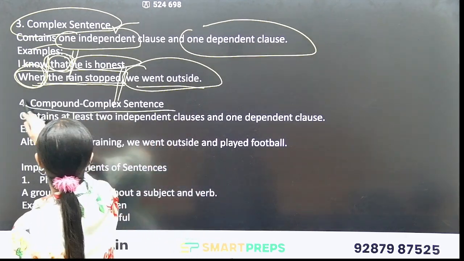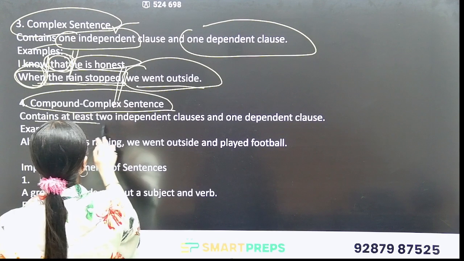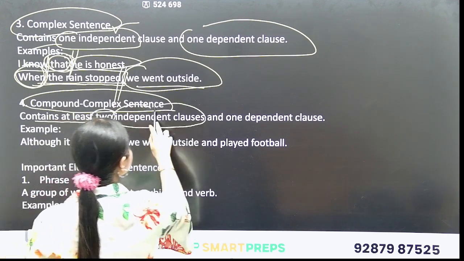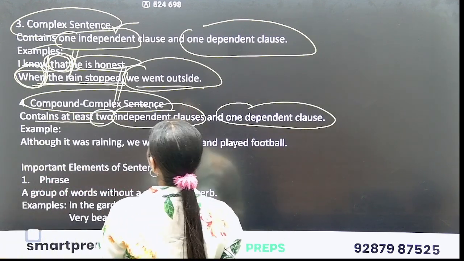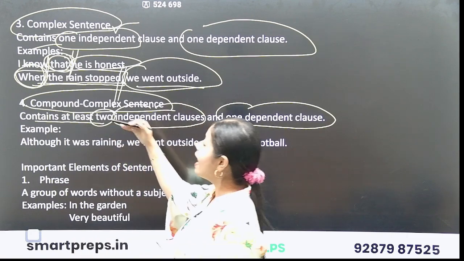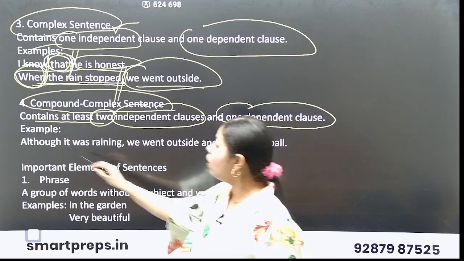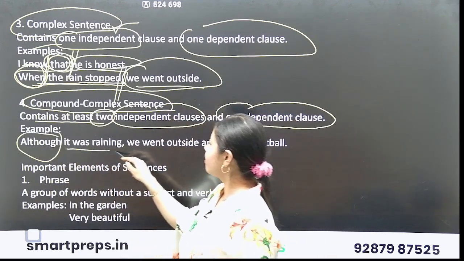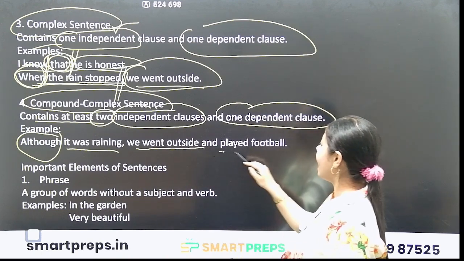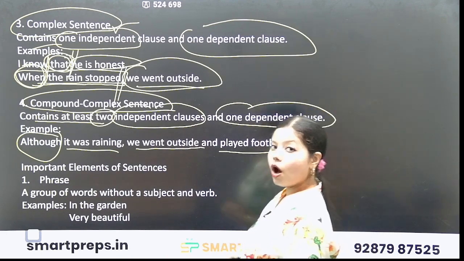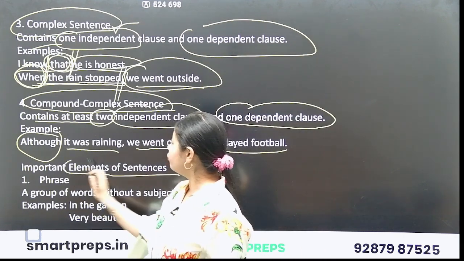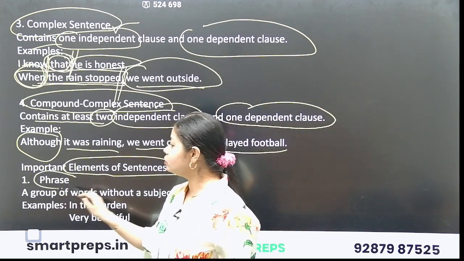Compound complex sentences contain at least two independent clauses and one dependent clause. Now compound complex sentence is what? At least two independent clauses and one dependent clause. Although it was raining, we went outside and played football. Okay, important elements of a sentence. First element is what? Phrase.